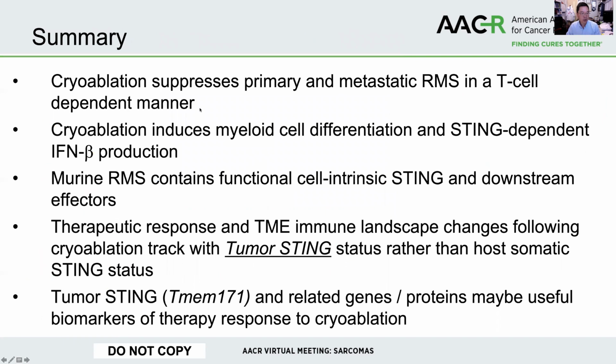So in summary, we show that cryoablation suppresses primary metastatic rhabdomyosarcoma in a T-cell dependent manner, that cryoablation can induce myeloid cell differentiation and interferon beta production in the myeloid cells, that RMS 76-9 contains functional STING, and this functional STING is important in changing the immune landscape, and that the responsiveness of the animals to cryoablation tracks with tumor STING status rather than the host myeloid STING status. And we are now beginning to look at the possibility whether looking at STING and its related genes as a biomarker of therapy response in cryoablation in multiple tumor types.